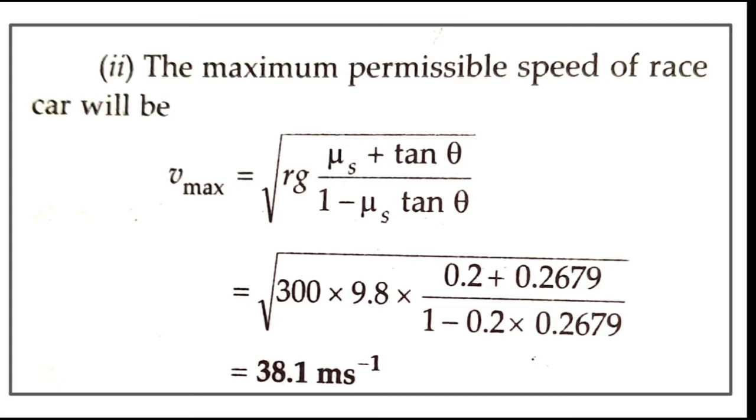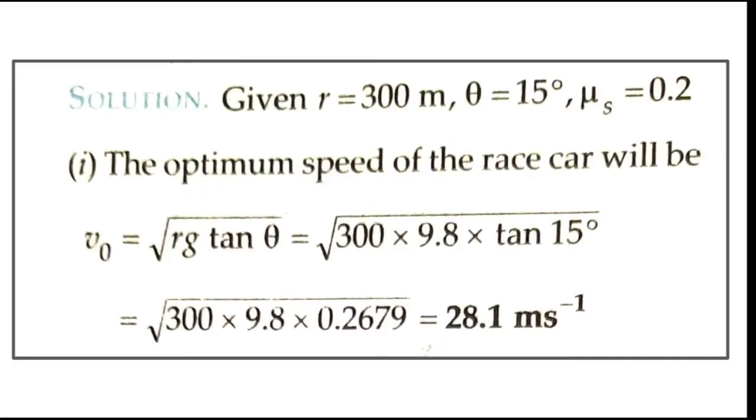So in this example you have to compare this also, that is, maximum permissible speed is 38.1 meter per second, and for the same road the optimum speed is only 28.1 meter per second. The difference in both, that we have to make note.